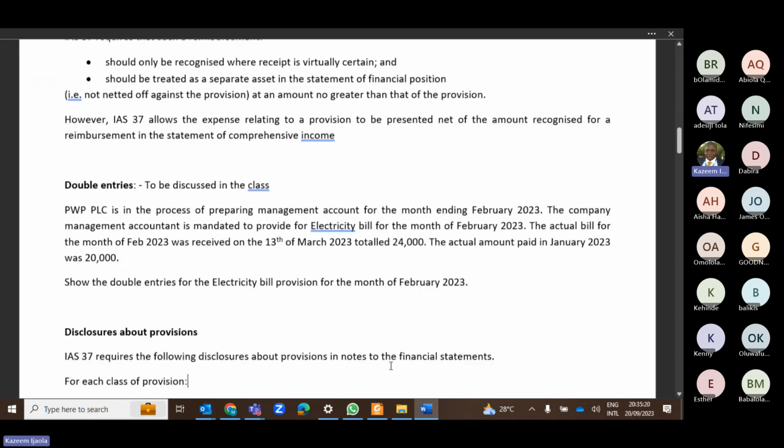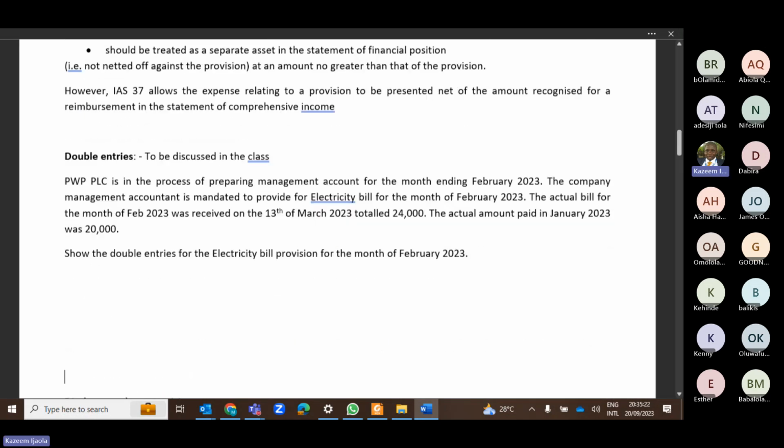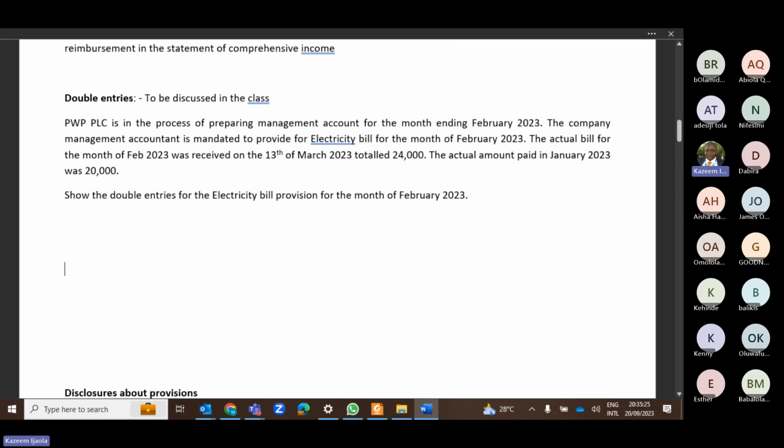So I have a small question to discuss here. Just a double entry on provision. This one is just for me to test whether you truly understand all the grammar I've been speaking since. Solution. PWP PLC is in the process of preparing management accounts for the month ending February 2023.